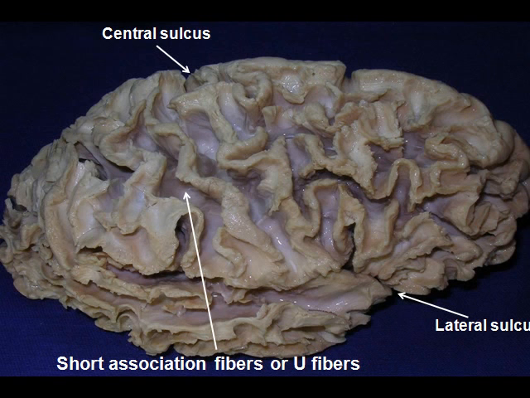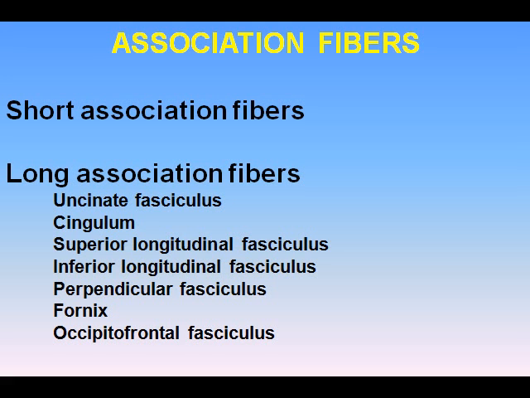3. The association fibers unite different parts of the same hemisphere and are of two kinds: 1. Those connecting adjacent gyri, short association fibers. 2. Those passing between more distant parts, long association fibers. The short association fibers lie immediately beneath the gray substance of the cortex of the hemispheres and connect together adjacent gyri.